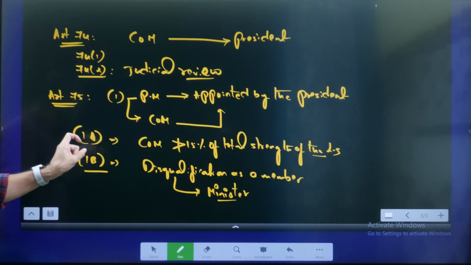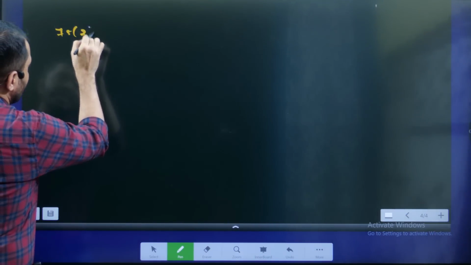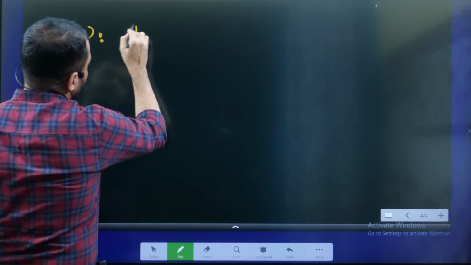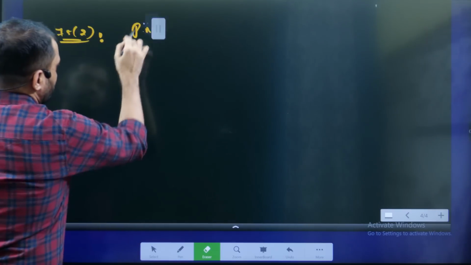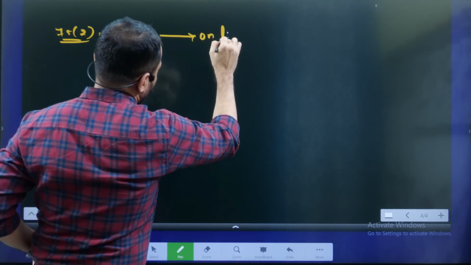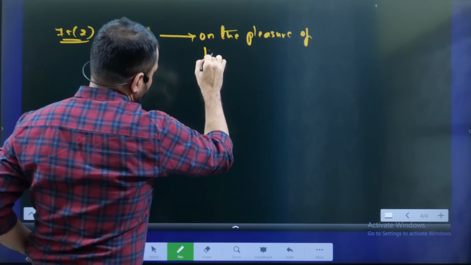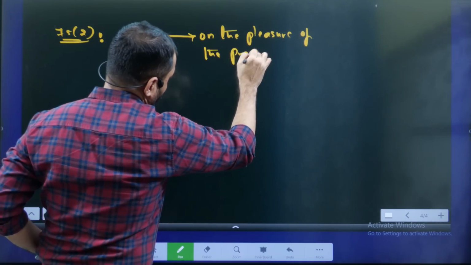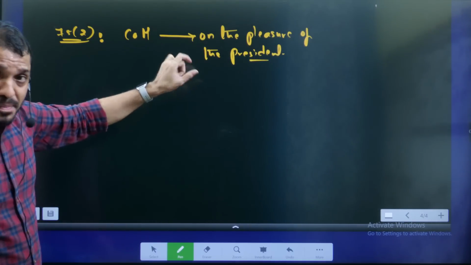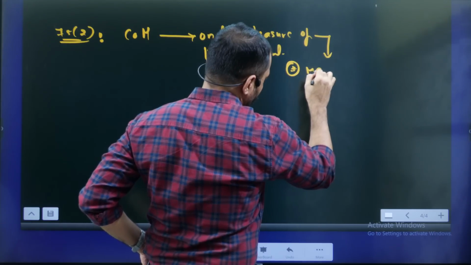Apart from these, you have to know about Article 75 Clause 2. What is it saying? It is saying that the Council of Ministers are on the pleasure of the President. That means the President can remove the Prime Minister and ministers. Here you have to understand, students, the pleasure of the President is nothing but majority in the lower house.